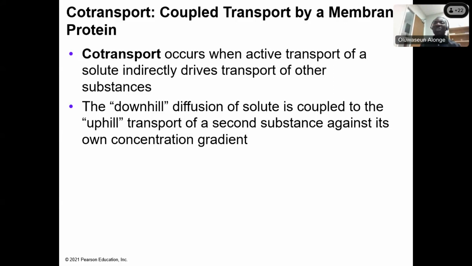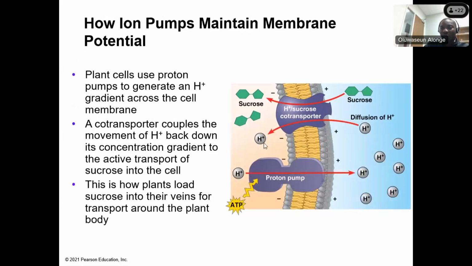When I want to joke about co-transport, I also use this: if you are coming into my class and you are pregnant, that is co-transport, because the movement of one person has brought the baby into the class.